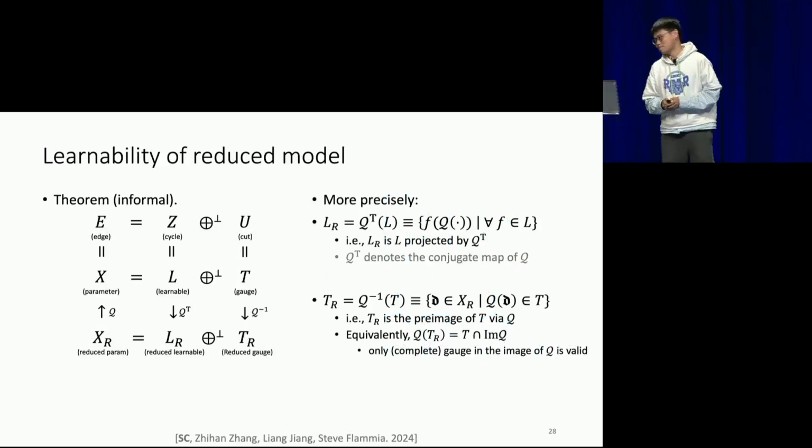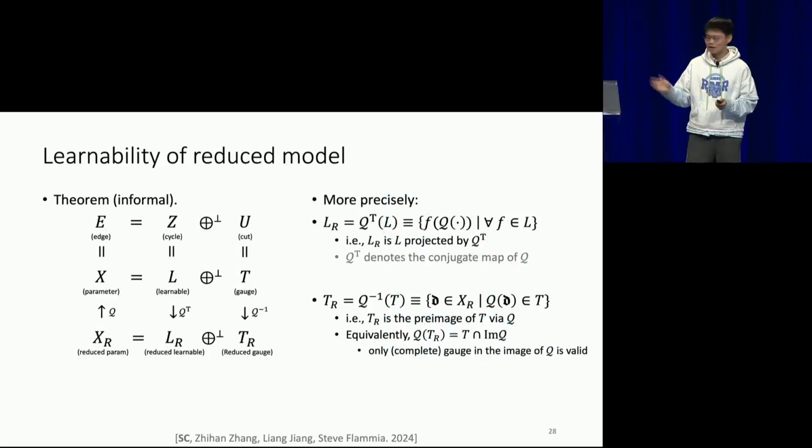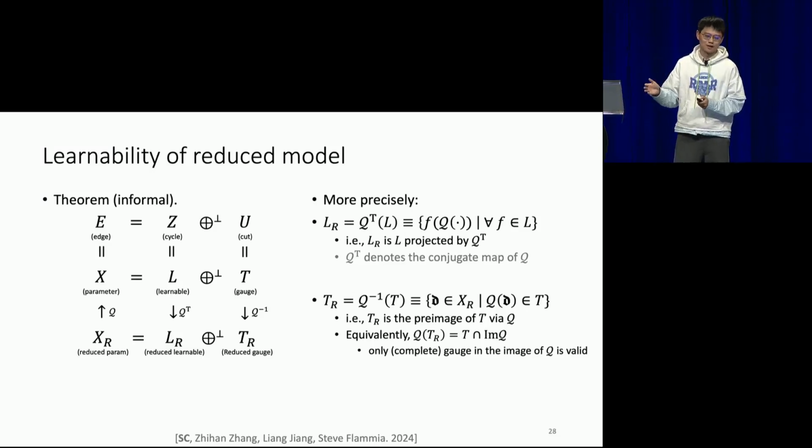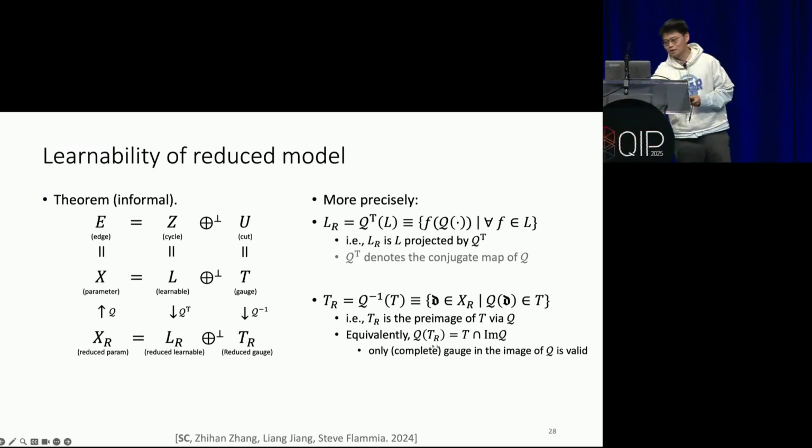Okay, actually with all this very complicated linear algebra definition, the result will become very easy to derive. It is shown on the left-hand side. Basically, the reduced learnable space is just a projection of the embedding map transpose of the original learnable space. And the reduced gauge space is just something like a pre-image of the gauge space via the embedding map. Or more intuitively, you can think of it as the allowed gauge embedded in the complete model being the original gauge space intersected with the embedding map.